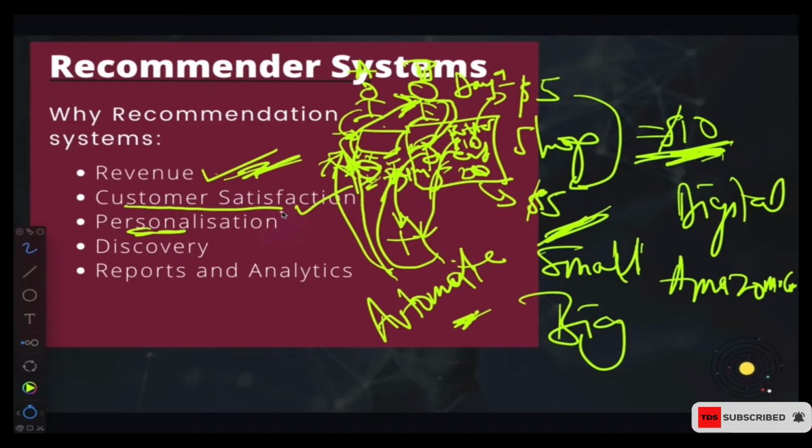Now the next one is discovery. As I said, if your shop is very big, it's actually going to be difficult for you, the shop owner, to match things like that, and also for the people to discover the things that you have over there. If you have been doing online shopping, I'm sure you will realize that sometimes it becomes very, very difficult.